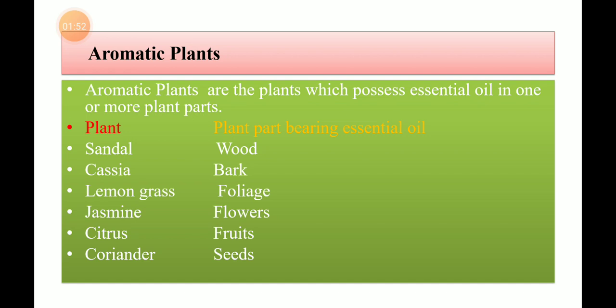That means these essential oils may be present in various parts, for example heartwood, bark, leaves, flowers, fruits, or seeds. So, aromatic plants are those plants which possess the essential oil in one or more plant parts, and those are known as aromatic plants. Now let us see what is meant by essential oils. What are the essential oils? In the present slide, we saw the location of the essential oils by which these plants are known as aromatic plants. So let us move on to the next slide.